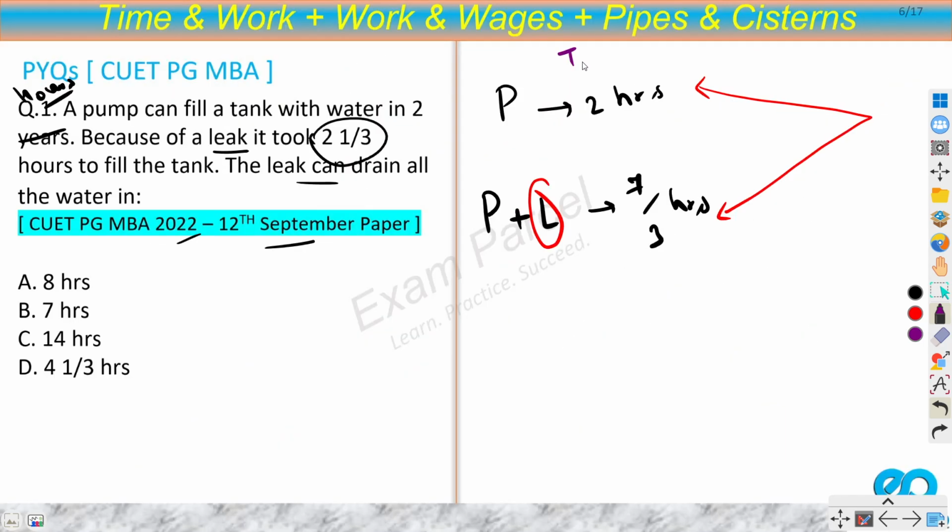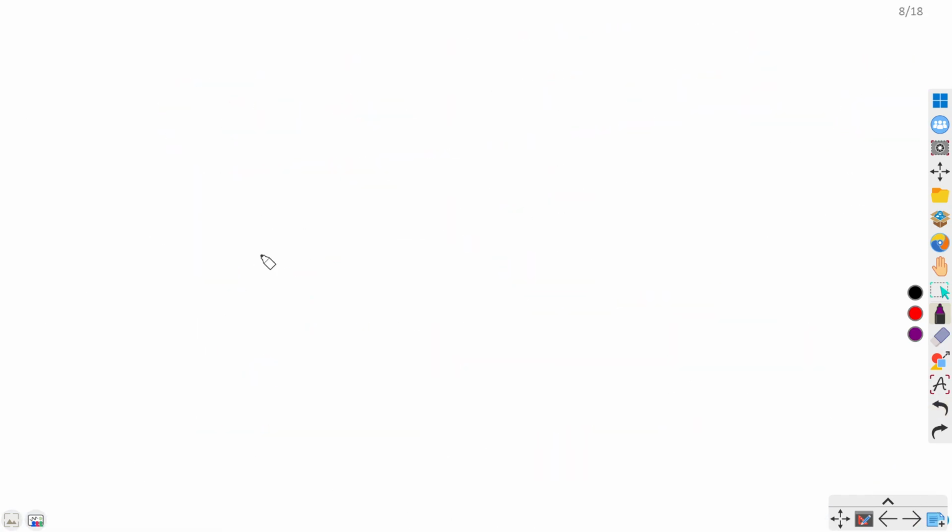So this is time and this is total work. If I take the LCM of these two, then I will get total work here. So what is the LCM of 2 and 7/3? If you take the LCM of this, now here you should know a formula, so let me move to a new page.